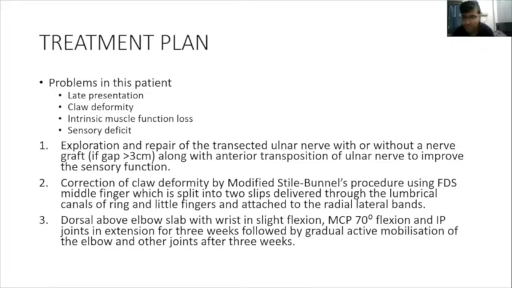We'll have to use a splint, sir. Something like a knuckle bender splint, to prevent the clawing, sir, and keep the IP joints in extension and MCP in flexion. What kind of knuckle bender do you want to use? The IP joints will be kept in extension and MCP in flexion, sir. It has to be kept like that, no? Yes, sir. The patient has to move it, isn't it? To keep it like that.